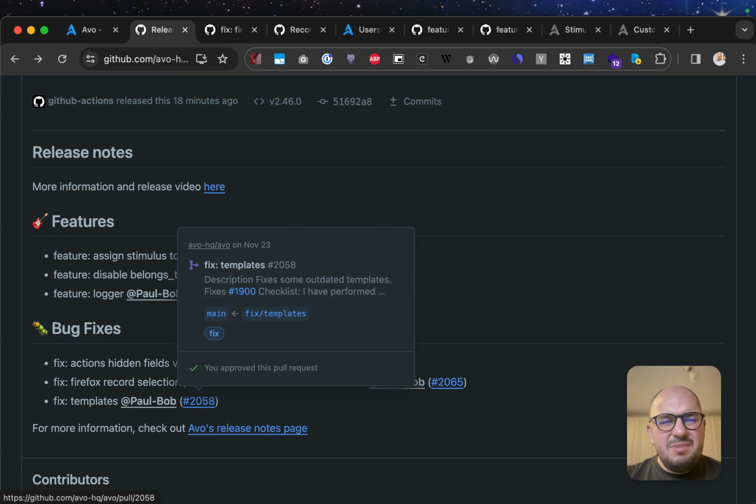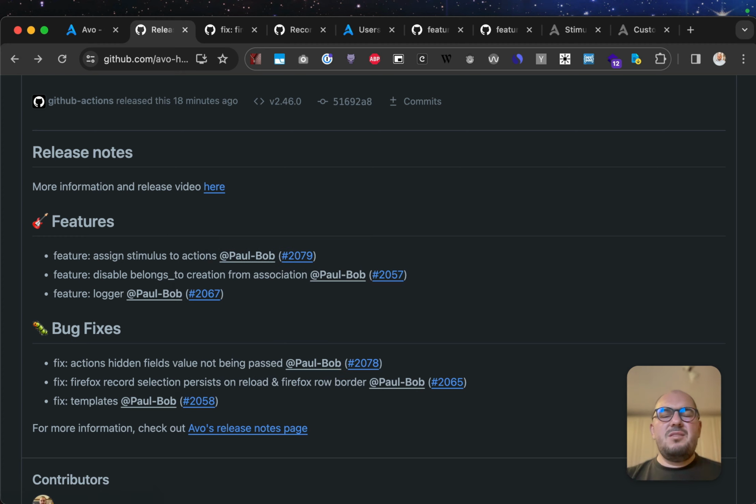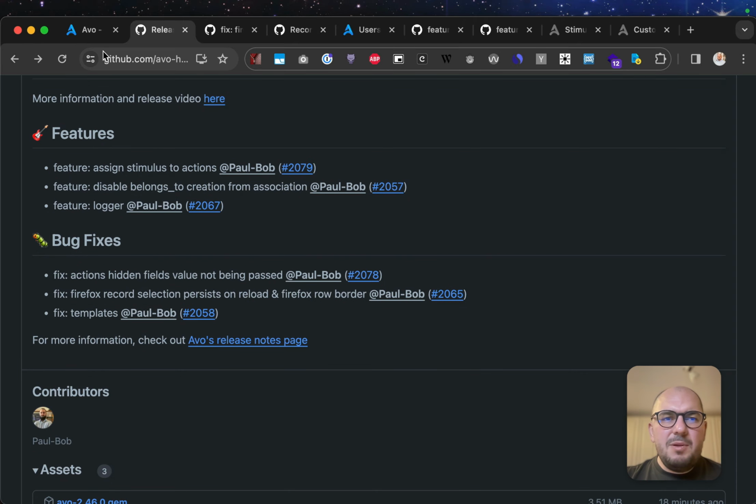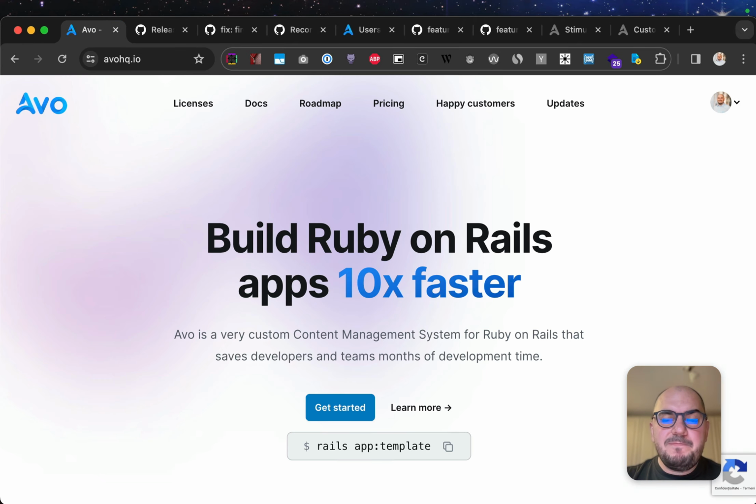Templates. We had some templates that weren't indented properly, and whenever you would generate something, Rails generate our resource. Now they are, so it's all good. Yeah, that's about it with the updates for today.